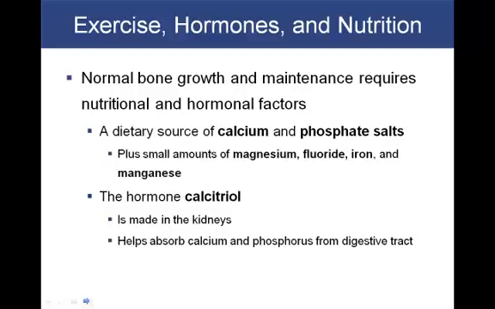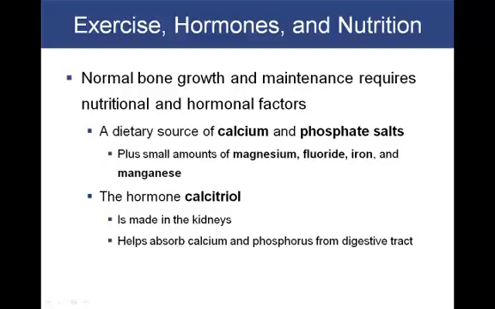So what is needed for normal bone maintenance in terms of growth and repair? Well, obviously we need a source of dietary calcium and phosphate salts. Calcium and phosphate salts are the main constituents of the bony matrix, and in order to help build bone mass, we're going to need those salts. Together with those two salts, minerals like magnesium, fluoride, iron, and manganese are also required, just in smaller amounts.